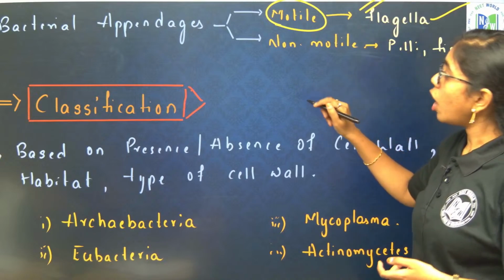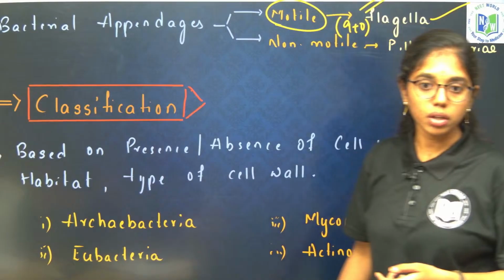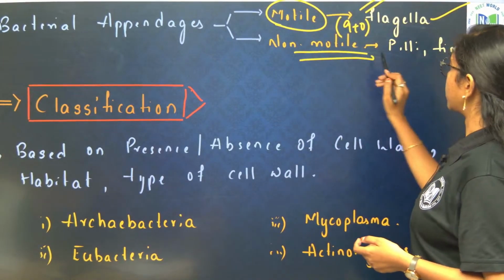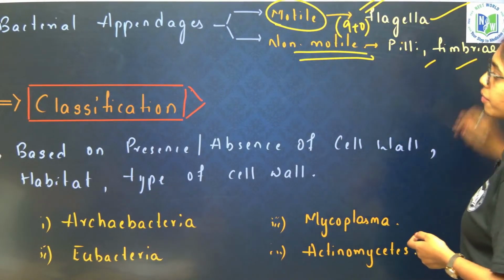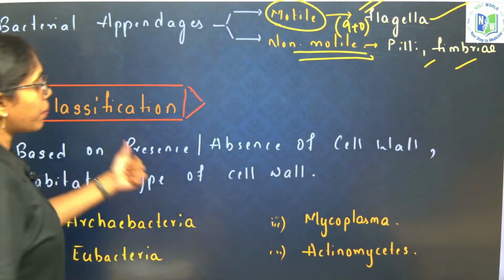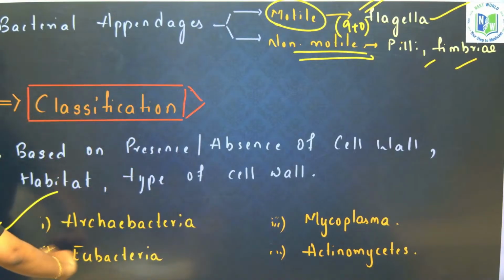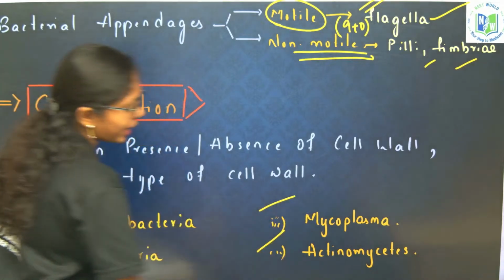Flagella. Flagella also will show what? 9+0 condition. Yes or no? And non-motile structures, we have Pili and Fimbriae. Now classification, based on the presence or absence of the cell wall, habitat, type of cell wall, we have different types: Archaebacteria, Eubacteria, Mycoplasma and Actinomycetes.